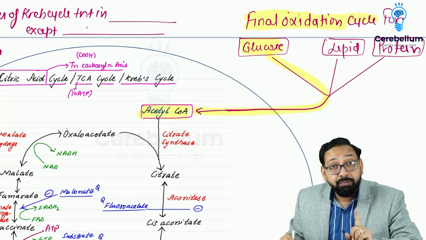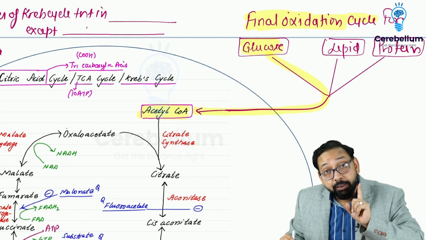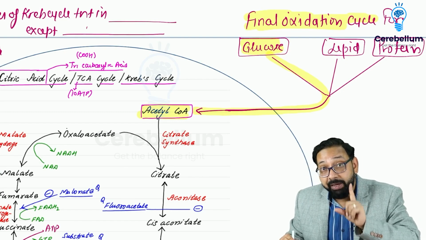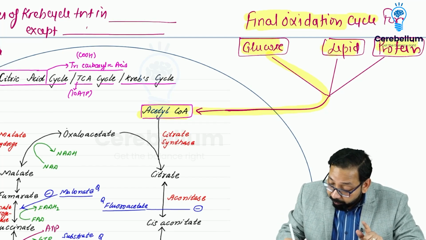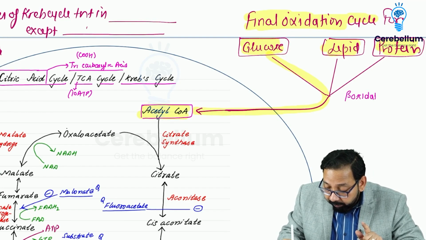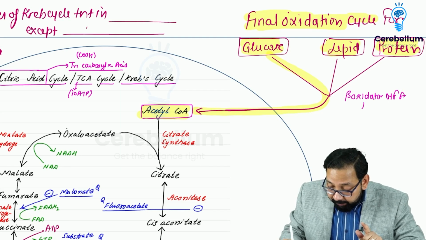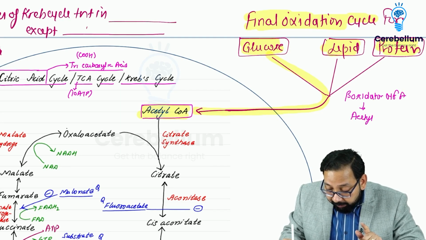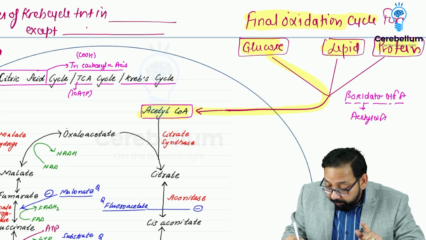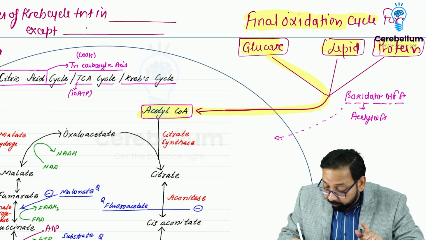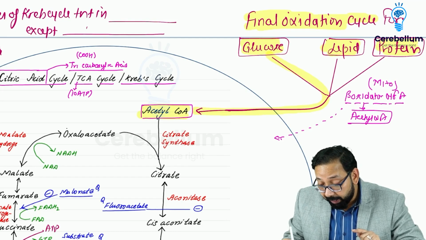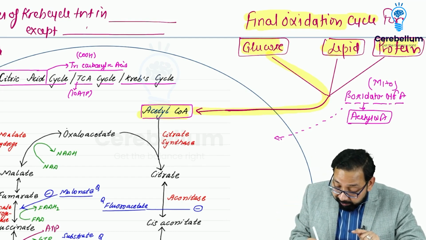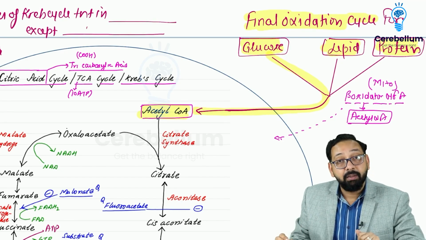It doesn't mean that it is only the final oxidation pathway of carbohydrate. It is also the final oxidative pathway for lipid and protein. In lipid, you will find beta oxidation of fatty acid, which produces acetyl coenzyme A, and this beta oxidation occurs in mitochondria. So this also occurs in mitochondria, and the acetyl coenzyme A produced may take part in the TCA cycle.